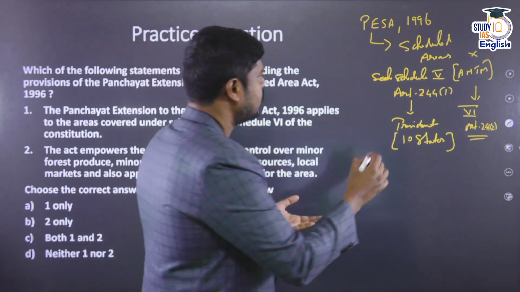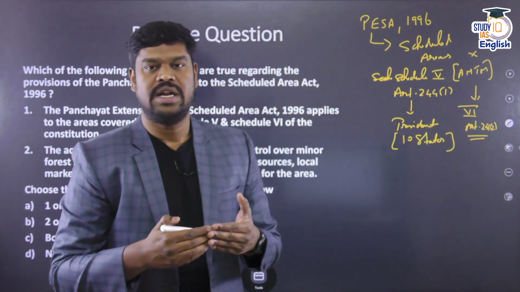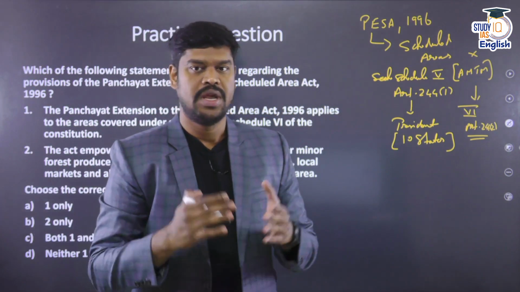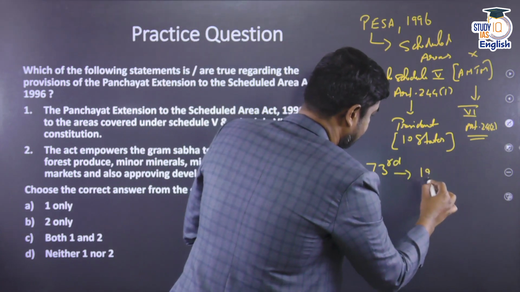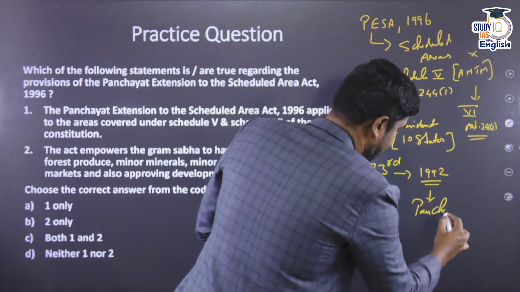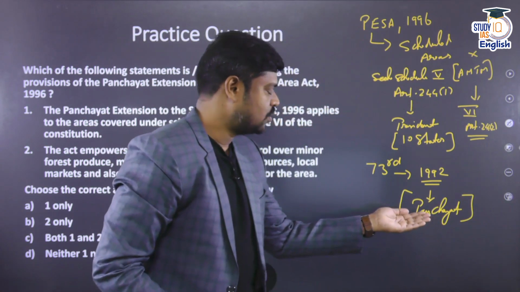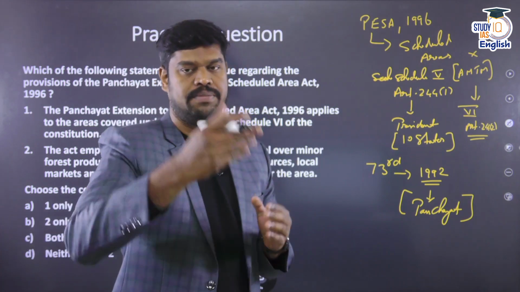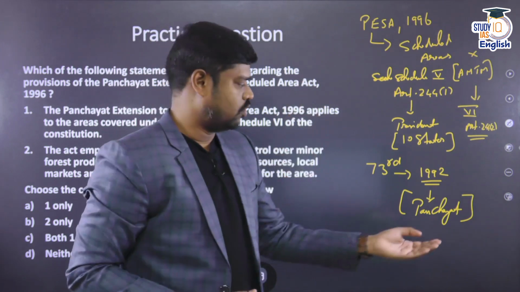And what has happened over a period of time is, after declaring certain areas to be a scheduled area, the central government thought that we'll have to bring in the institution of panchayat to these scheduled areas. And we know that the 73rd Constitutional Amendment Act in the year 1992 has institutionalized the system of panchayats. However, if you look into the 73rd Constitutional Amendment Act, the system of panchayat will not apply to the scheduled areas. So we'll have to bring in a different system of panchayat to the scheduled areas, almost similar to what is given in the constitution.